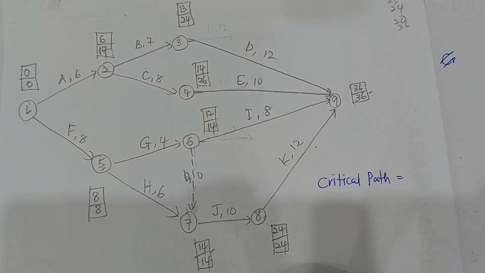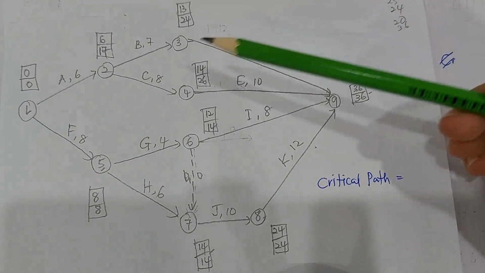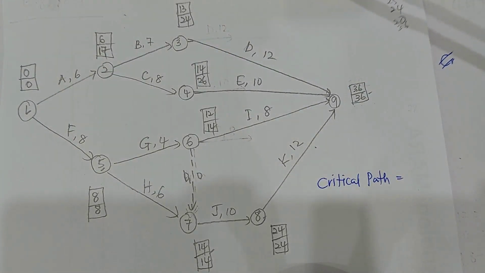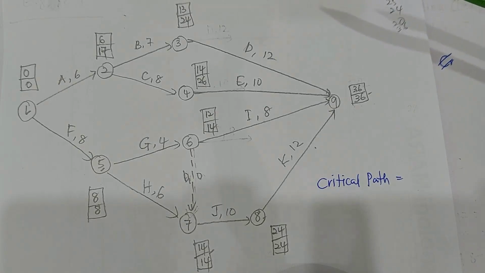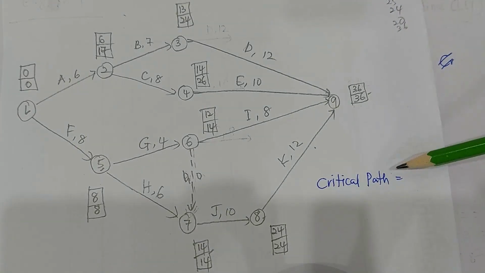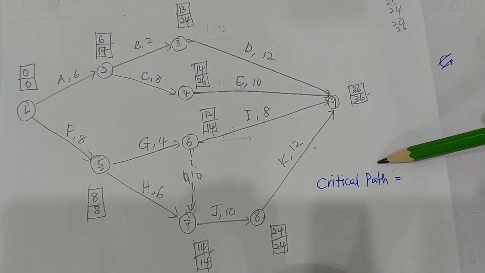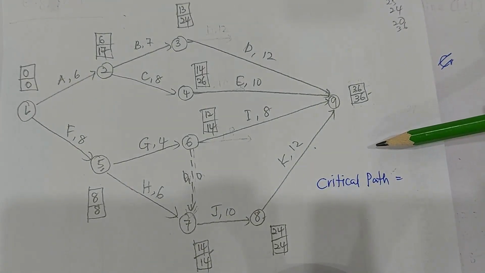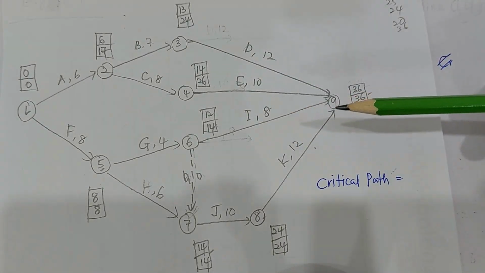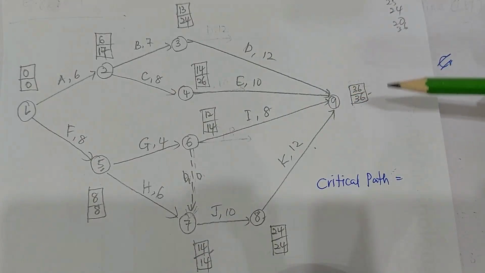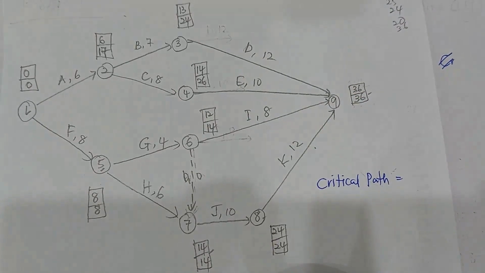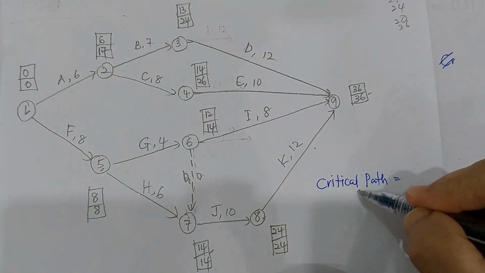Okay, now once we have completed calculating the EET and LET for all the events from event number 1 until event number 9, the next thing is to determine the critical path. Okay, so to answer the next questions after you have completed calculating the EET and LET, the answers are all from your diagram. Okay, so the answers are very straightforward.